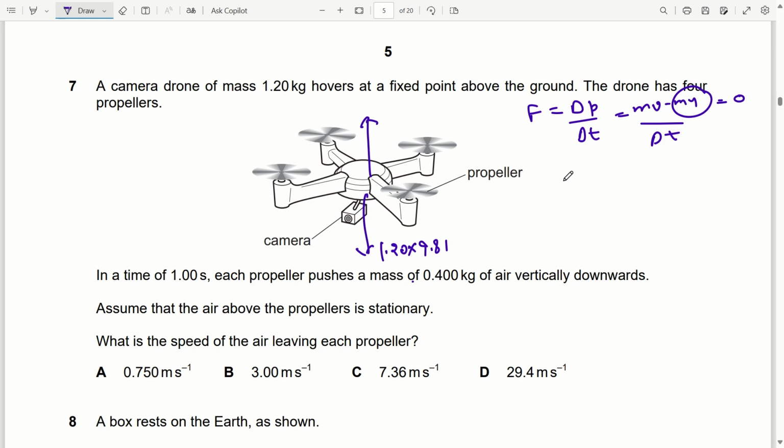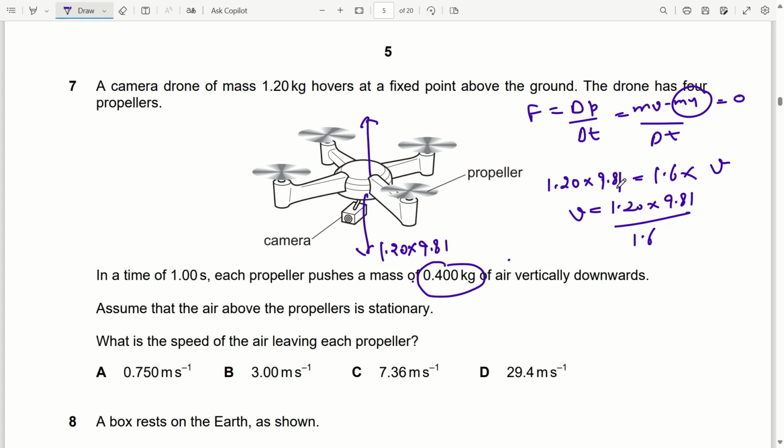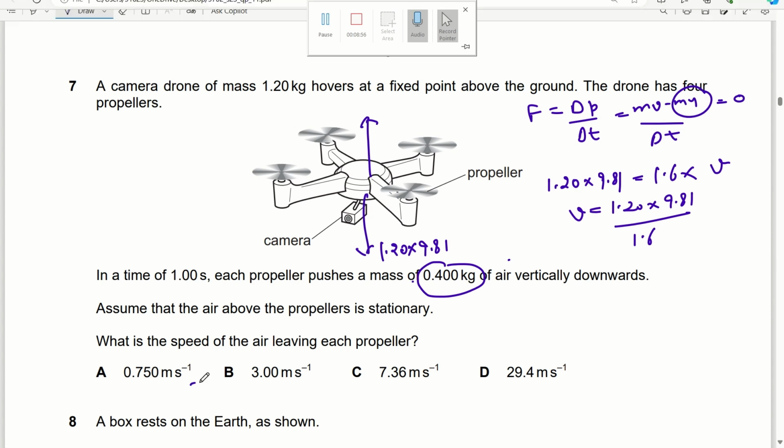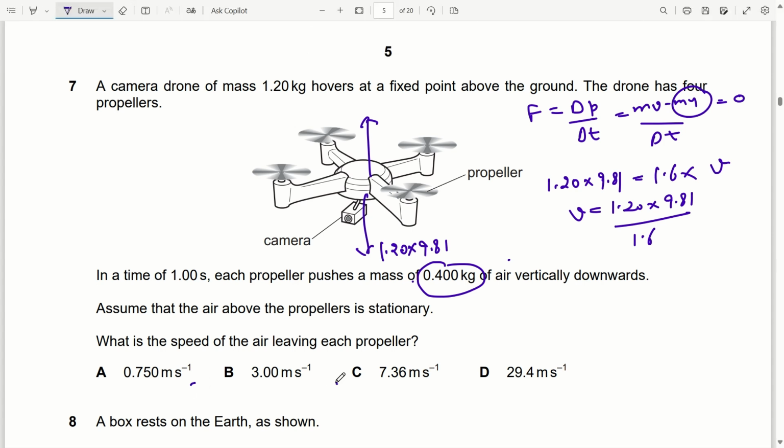Now this weight here is 1.20 into 9.81, that is the weight acting downward. Now this will be equal to mass. Which mass do we have to consider here? Each propeller is pushing 0.40 kg of mass, so 4 will push 1.6 kg of mass, multiplied by v. The velocity v we have to calculate. So v will come out to be 1.20 into 9.81 divided by 1.6. On solving we get 7.36. So option C is the correct one.